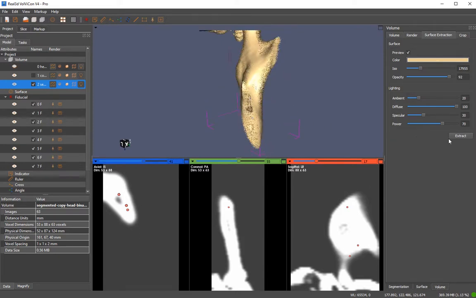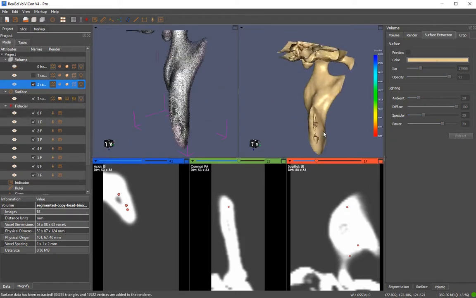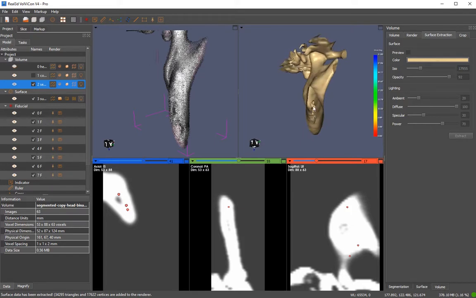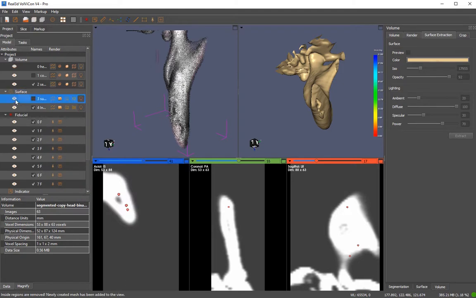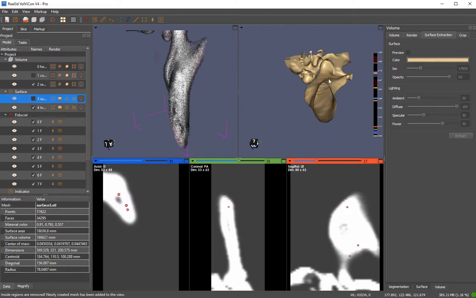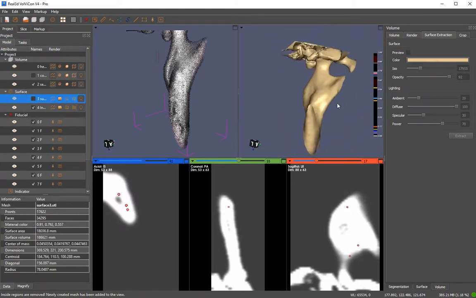Okay, let's extract it. We have extracted it, and now we need to remove this internal part. We can clean this, remove inside, and now see we have this cleaned part.